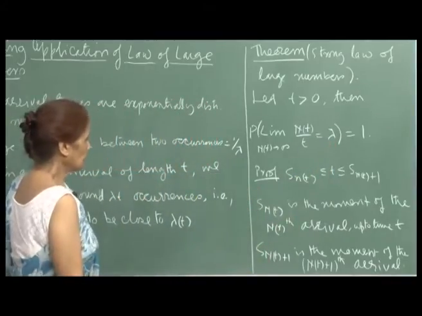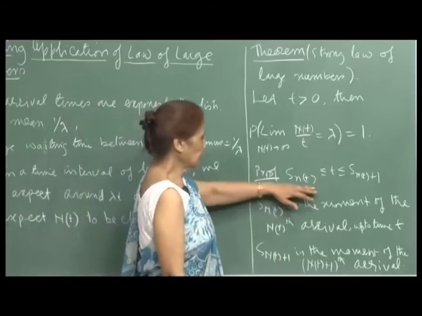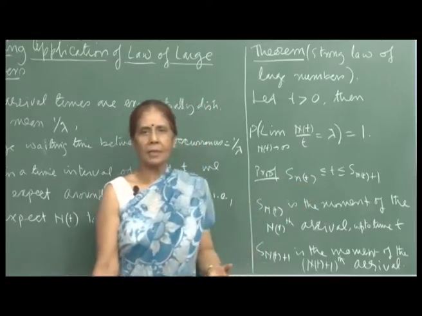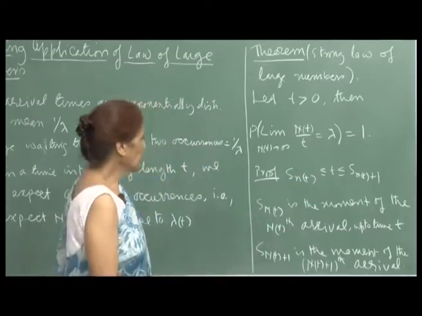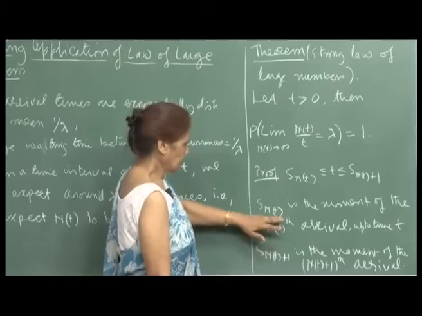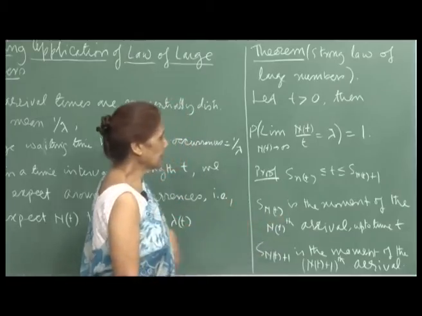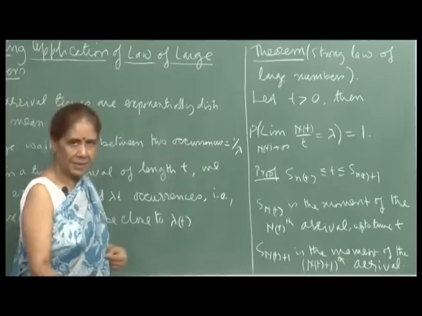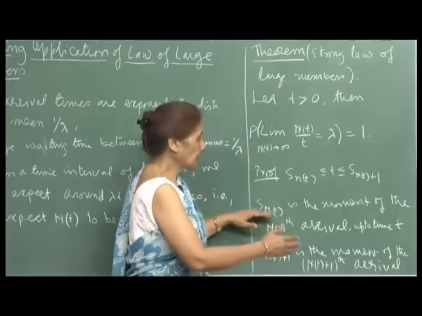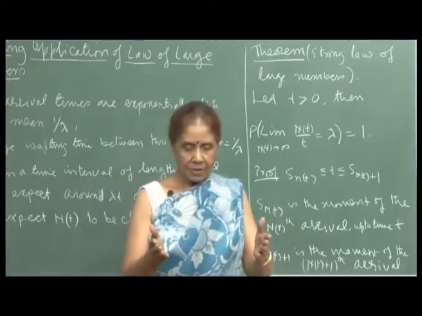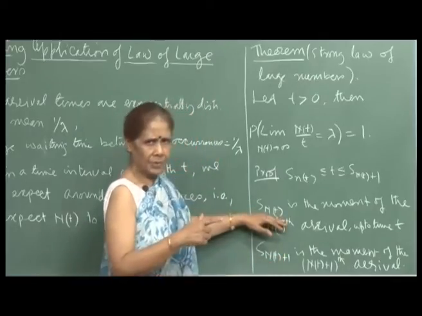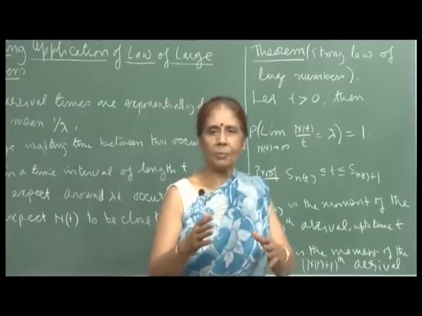See, for the Poisson process, when we are looking at the arrival process, S n is the moment of the nth arrival. Later on, when I discussed the birth and death process, S n was the time elapsed, because I was looking at the distribution for the waiting time in the queue, and I also used the symbol S n, but that time it was the waiting time for the n plus 1th arrival.